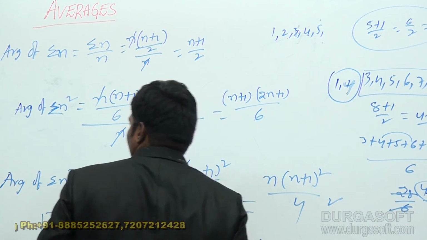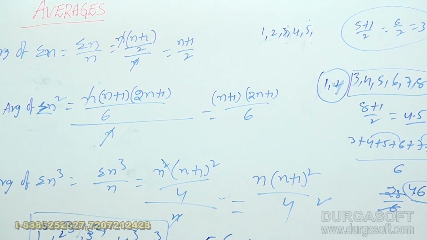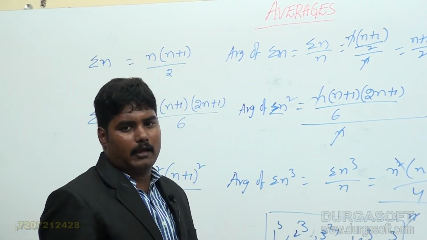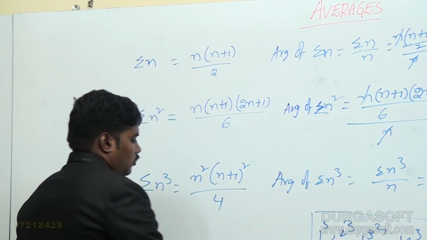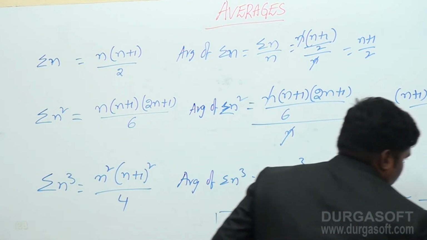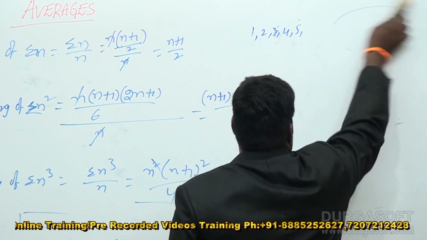Wait. Average of sigma n is equal to (n plus 1) by 2. Average of sigma n square is equal to (n plus 1) into (2n plus 1) by 6. Average of sigma n cube is equal to, eliminating one n, n into (n plus 1) whole square by 4. This is one concept, and it will be discussed after the completion of the next concept.